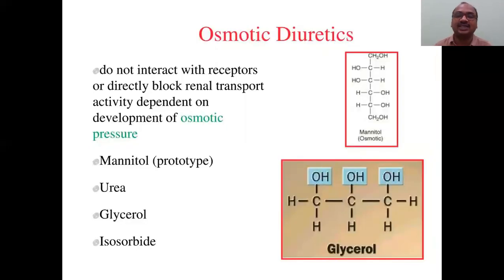And osmotic diuretics, other diuretics here: mannitol, and not only mannitol, only the names are important. Urea, glycerol, isosorbide. See here, this is the mannitol structure and the glycerol structure. Very easy if you want to remember. The name is more important than the structure here. Okay, osmotic pressure, mannitol, akarsha, magnet.